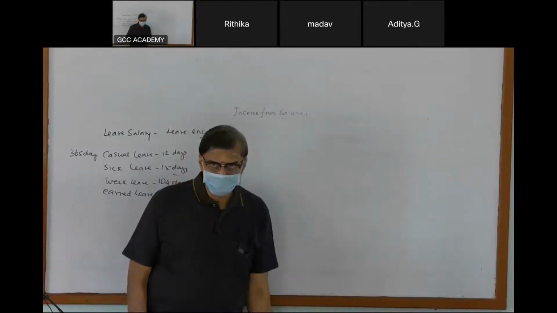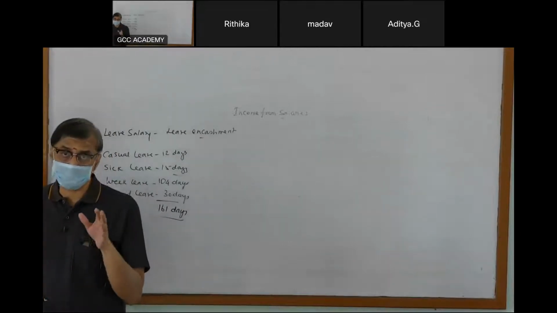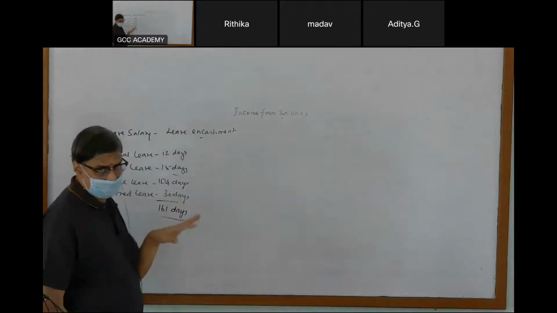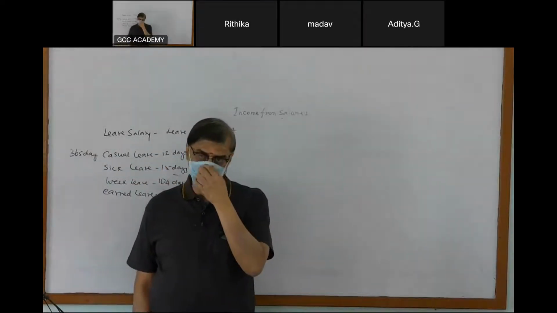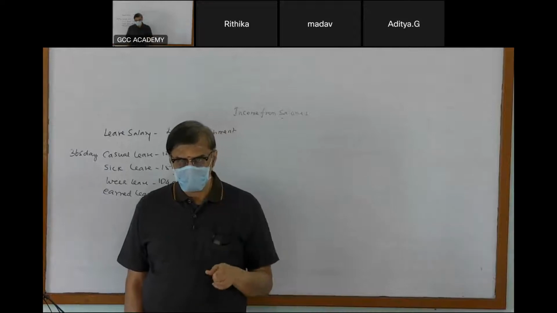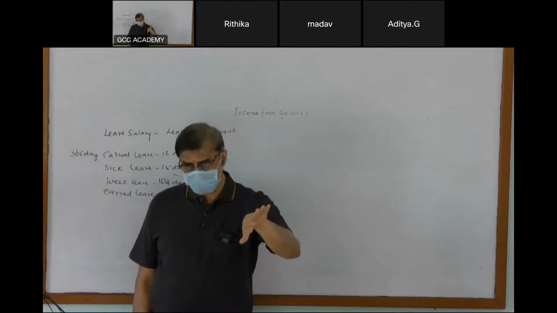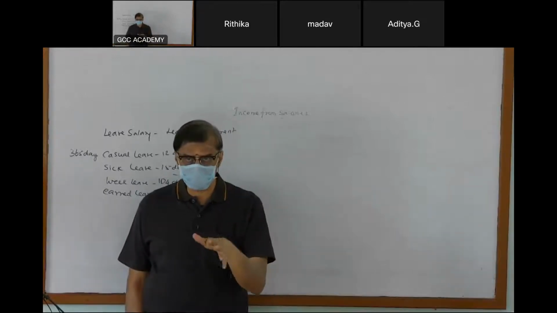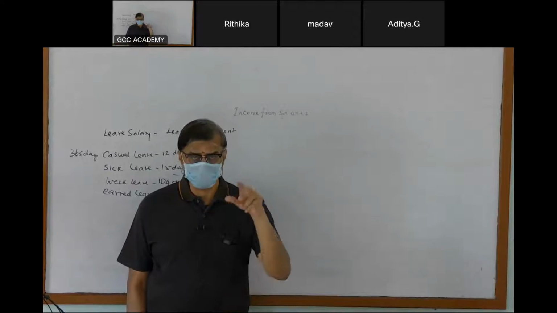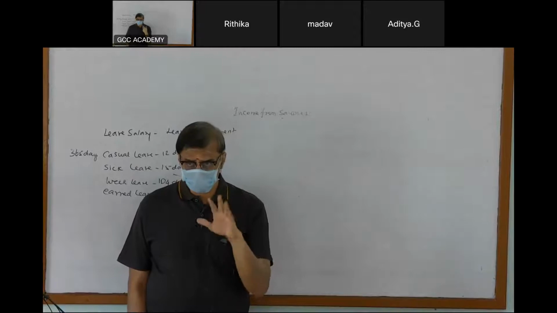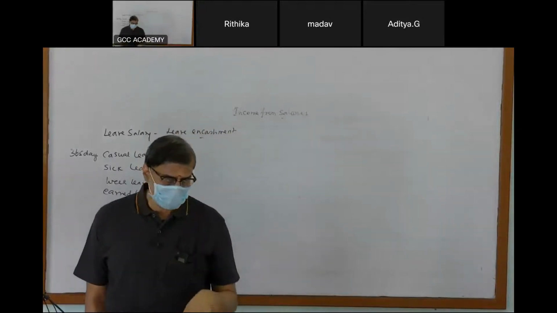Okay. So broadly, if you are a government employee and you are going to get leave encashment at the time of retirement or leaving the job, it is fully exempt. If you are a private sector employee, that is non-government, then if you are going to get leave encashment at the time of retirement or at the time of leaving the job, it is fully or partially exempt. You have to calculate and find out what is taxable and what is exempt. And if you get it during the continuity of employment, it is taxable.